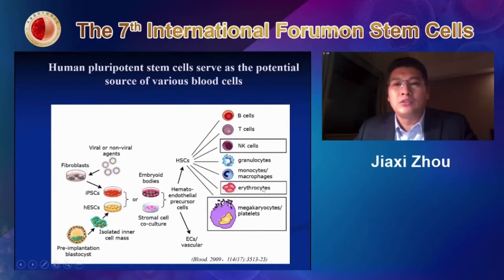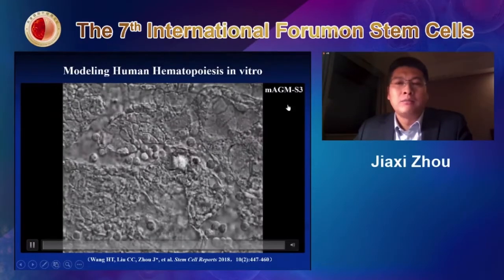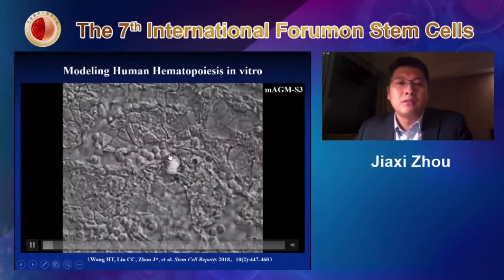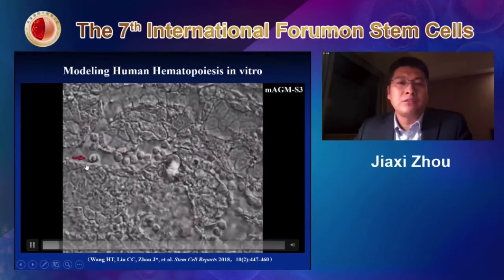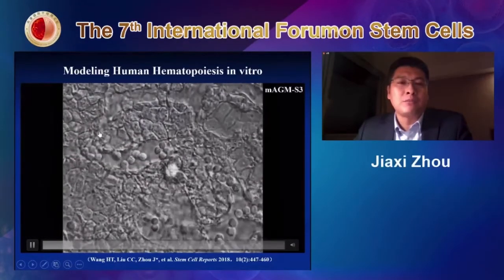In my lab, in the last couple of years, we have kept using a co-culture system. What we have done is culture human pluripotent stem cells with mouse AGM-S3 stromal cells. After this co-culture for 5 to 7 days, you can see beautiful hematopoietic progenitor cells grow up from this sac structure. This sac grew in suspension, so it's very easy to observe.